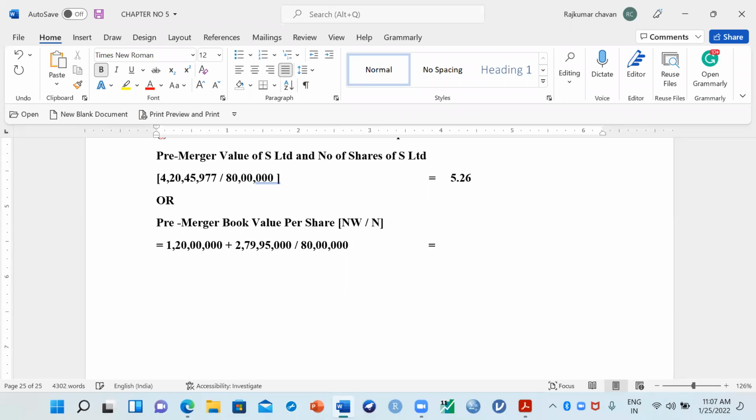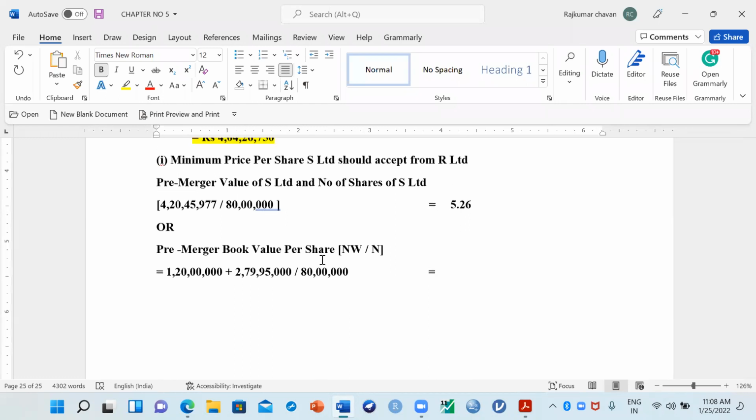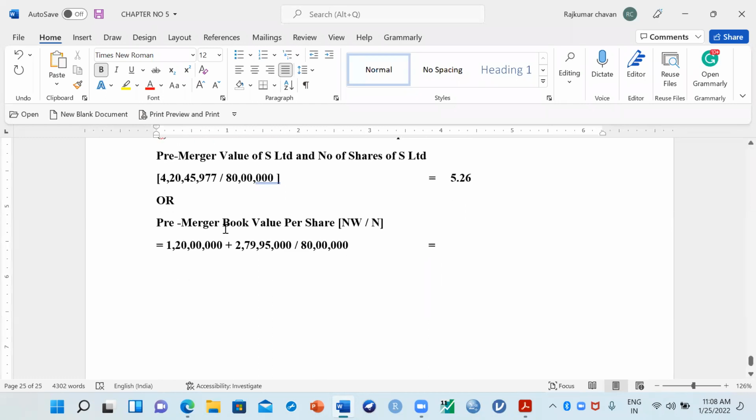What is the book value per share you are getting? Can you calculate the answer in the chat box and tell me? As per this book value method, how much price are you getting? When a company is acquiring, they should see the discounting factor and the book value. What is the value per share? 1 crore 20 lakhs plus 2 crore 79 lakh 95,000 divided by 80 lakhs.